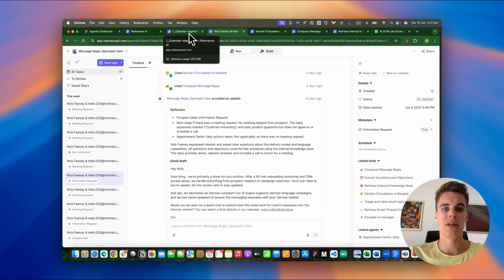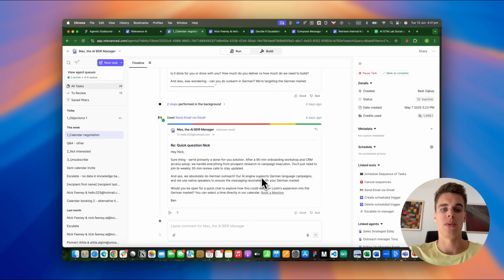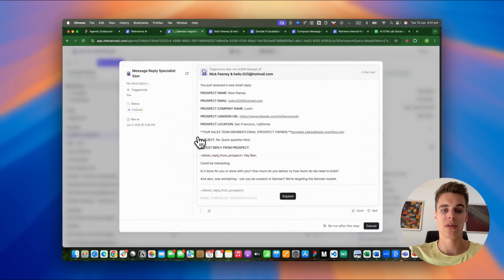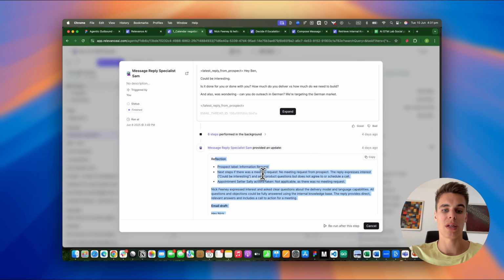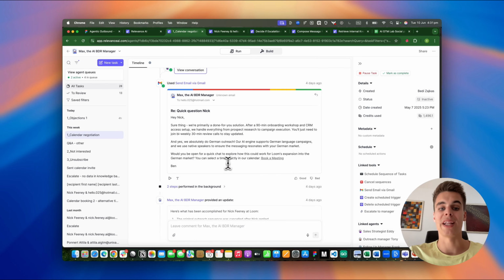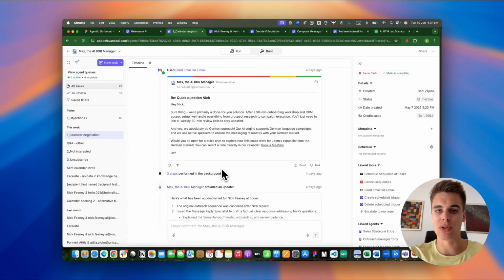And so if we move one level up to the manager agent, we will see that once this agent was run, the message reply specialist returned this response that we just looked at with the email draft. And the parent agent, the BDR manager, eventually sent out this response email that, by the way, then converted the prospect, and then we started a calendar negotiation. You can watch my other videos where I analyze that calendar negotiation situation.